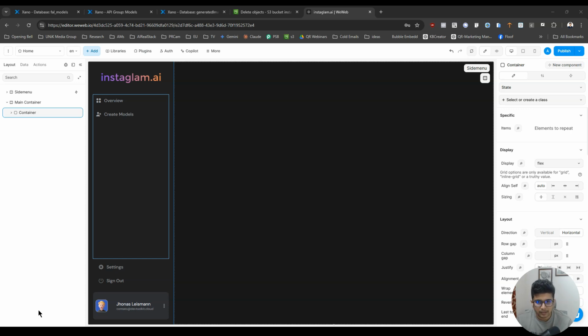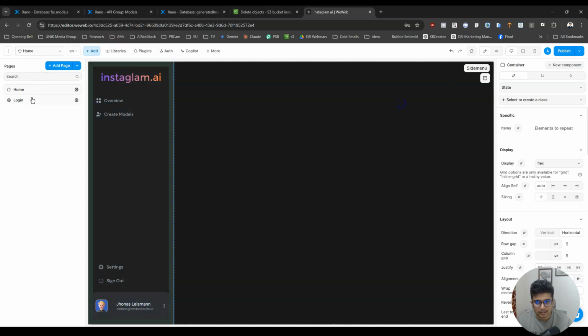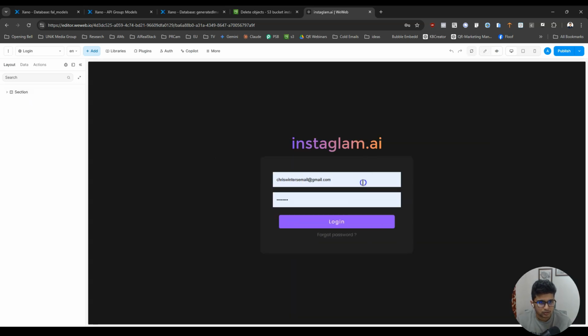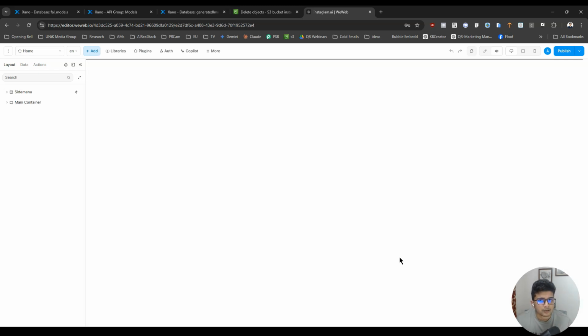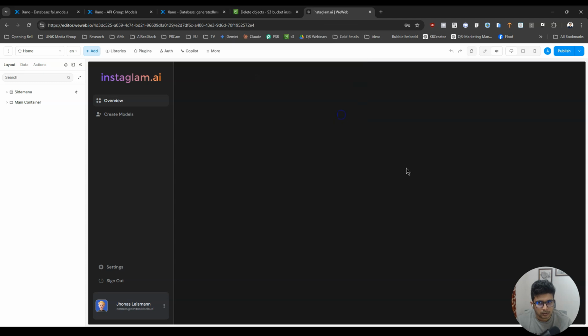All right. Time to play with our front end now, because we have almost all the backend ready. Now it's time to play with the front end. Okay, so we have already created the login page and stuff. So here's the login page. So we can fill in data. Something weird is going on. Oh, sorry. Yeah. And if I click on login, I'm taken to the next page. I'm seeing overview now. And I also have this button called create models.